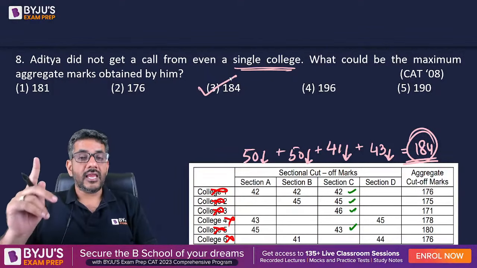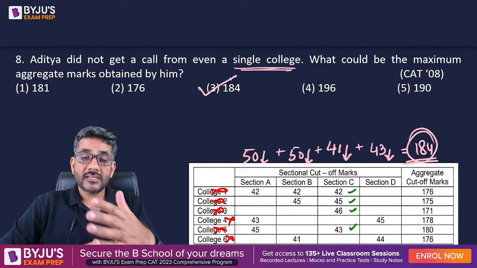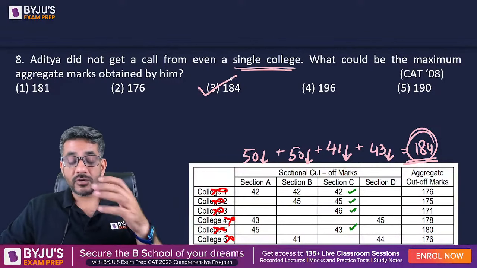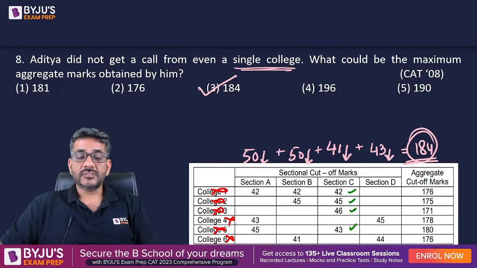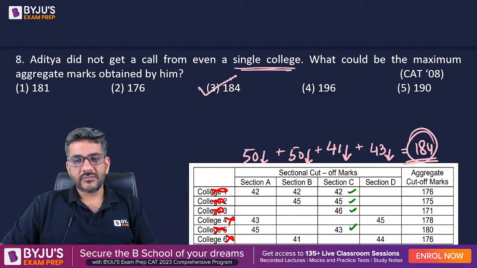Though you are clearing the aggregate cutoff marks for each and every one, the call will come only when you clear their sectional cutoffs as well, but you have not been able to clear the sectional cutoffs. So that is the logic through which we got the answer to this question number 8. That was a question from CAT 2008.